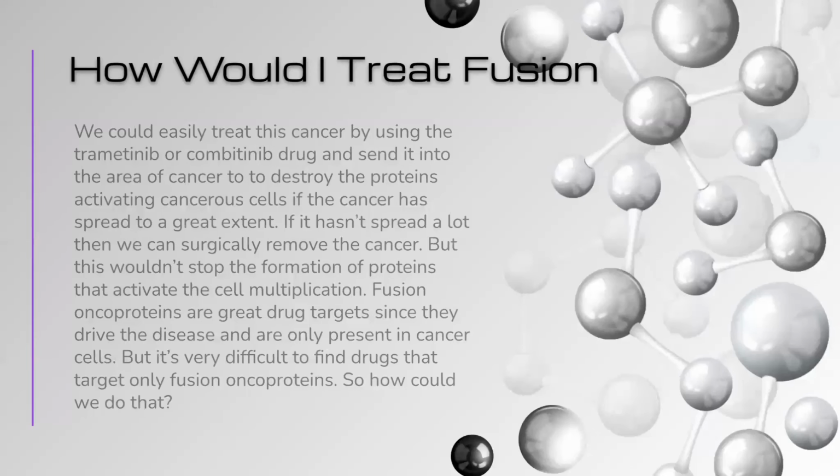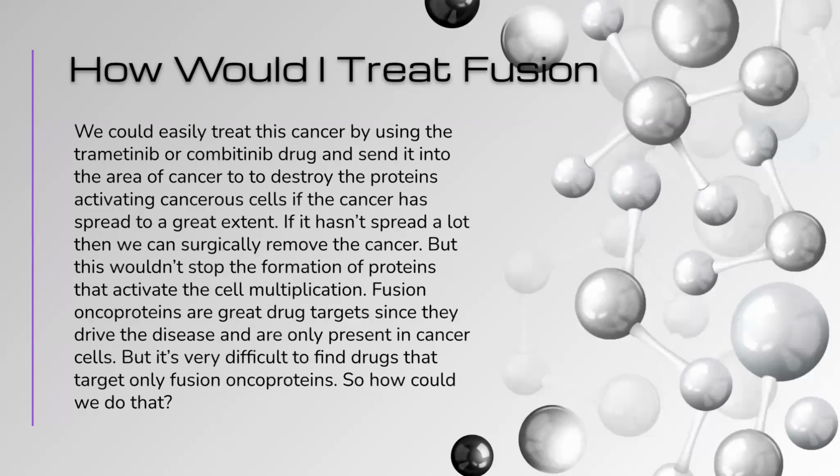How would I treat fusion? We could easily treat this cancer by using the trametinib or comitinib drug and send it into the area of cancer to destroy the proteins activating cancerous cells if the cancer has spread to a great extent. If it hasn't spread a lot, then we can surgically remove the cancer. But this wouldn't stop the formation of proteins that activate the cell multiplication.